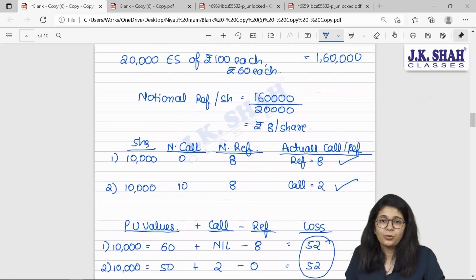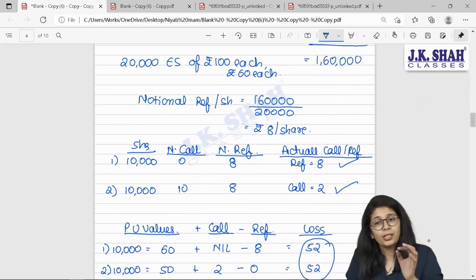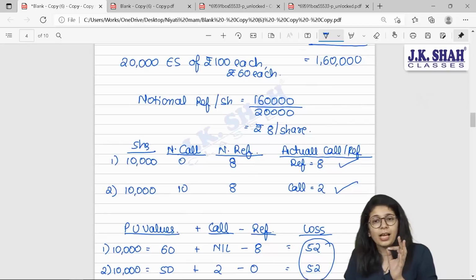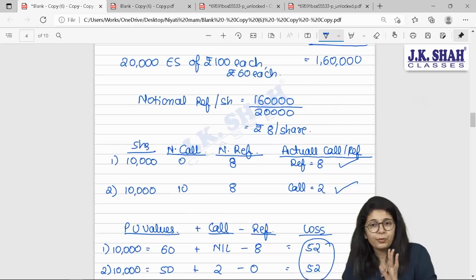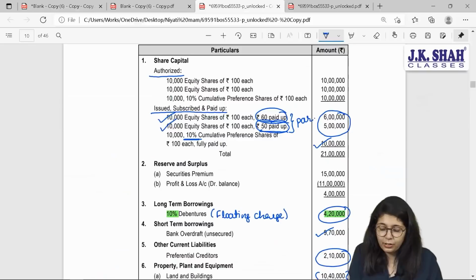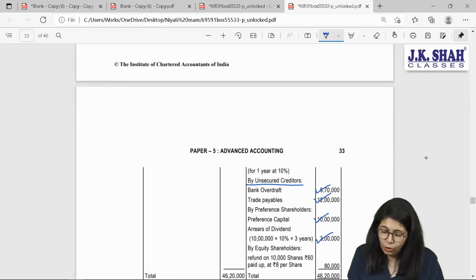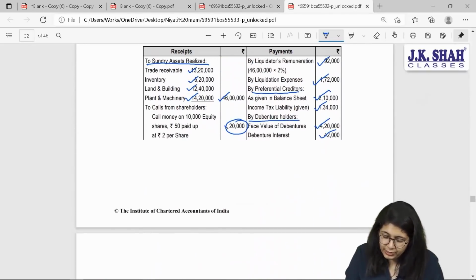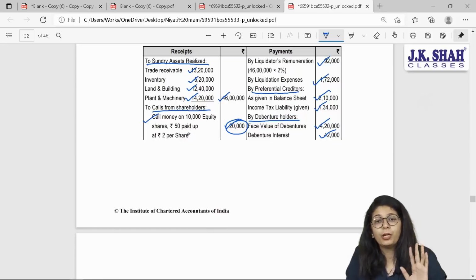Got it? So what is the actual refund per share? 8 rupees. And what is the actual call per share from second class of equity shares? 2. So 10,000 into 2 will give me 20,000 rupees actual call. On the receipt side, call from shareholders, call money is 10,000 shares on equity shares which were rupees 50 paid up.